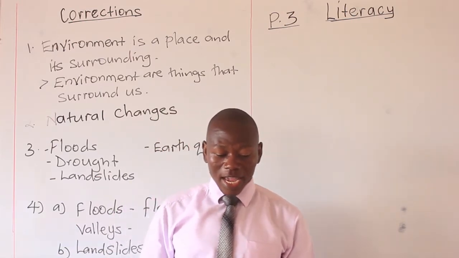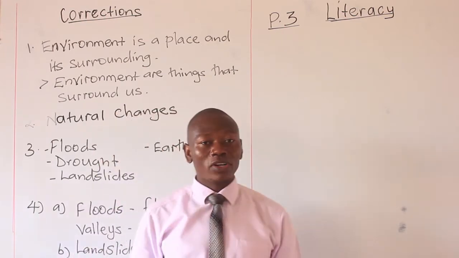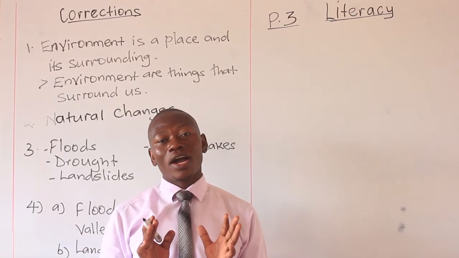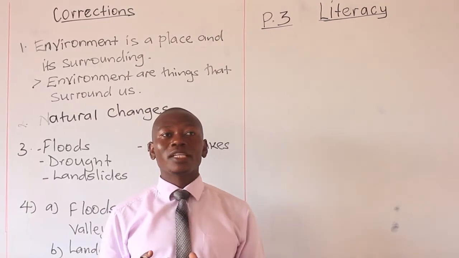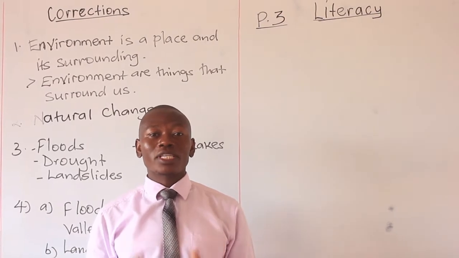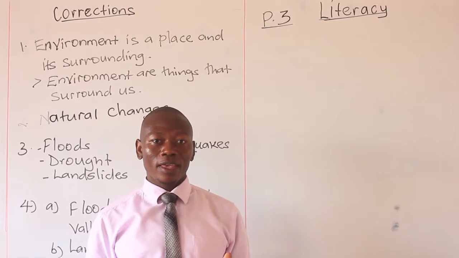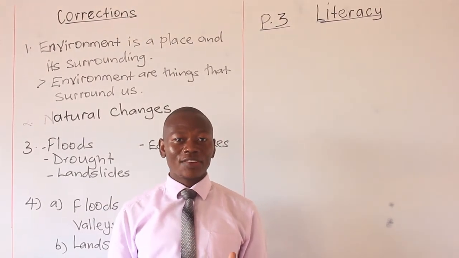And so, under here we talked about floods and we talked about drought. Let me hope you understand now what floods are. We said floods means when water increases in an area where it used not to be. This can be because of too much rainfall in that area.